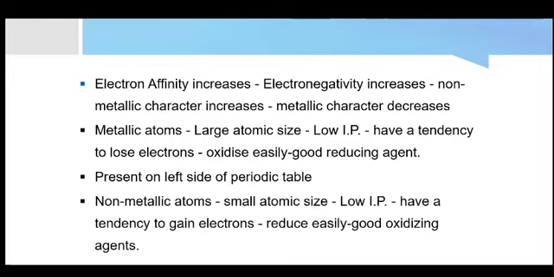Non-metallic atoms accept electrons easily, so they will have small size in comparison to metallic atoms. Non-metallic atoms are usually of small size because they easily accept electrons, so their nuclear force of attraction is more. If we are talking about the elements in the same period, the atomic size of non-metallic atoms will be less than that of metallic atoms. They will not lose electrons easily, so their ionization potential is high.